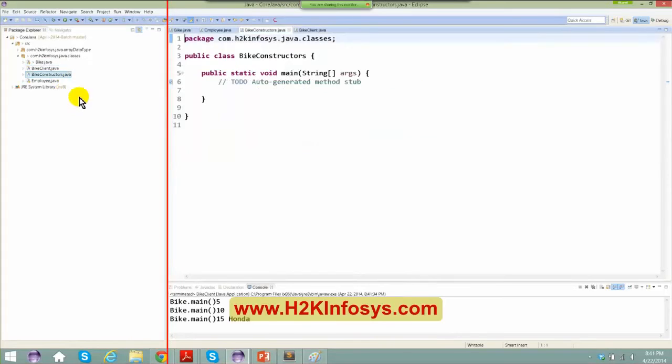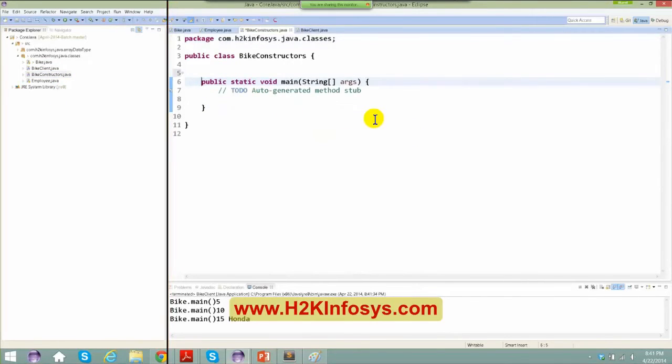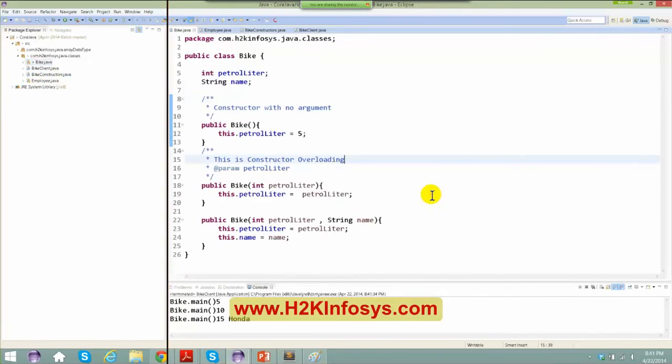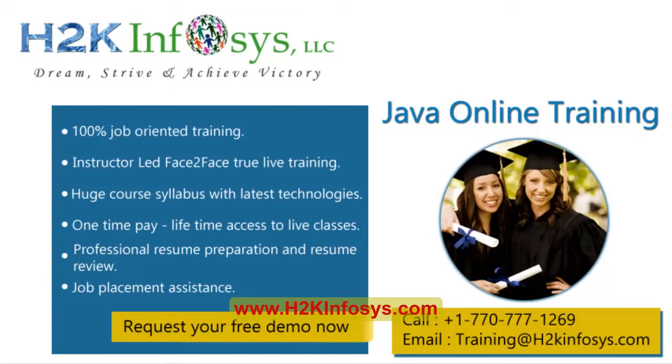So let's move on. So right now, let me go back to the same class again. Now, let's say I want to give some more properties to it. So I'm going to say here int length. So now the length of the bike is a new property. So I've given a new property to the bike.